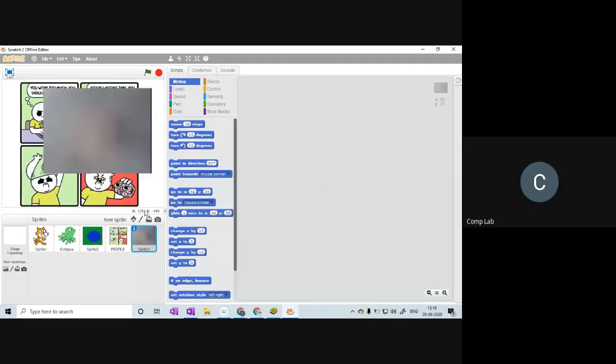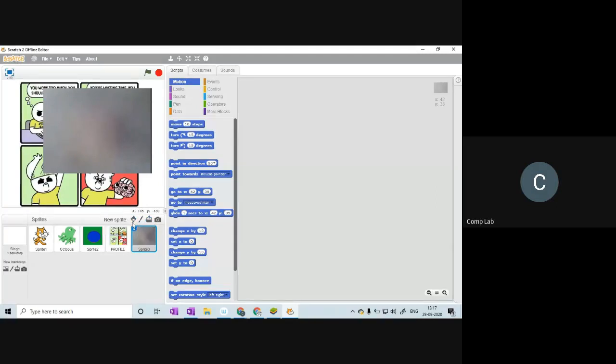All right, very good. So you can make a sprite in whichever way you want. Similarly, if you go to the backdrop... Sir, how to do it in Scratch Junior, sir? We'll see it, we'll see it. Okay, just 1 second. Let me complete.